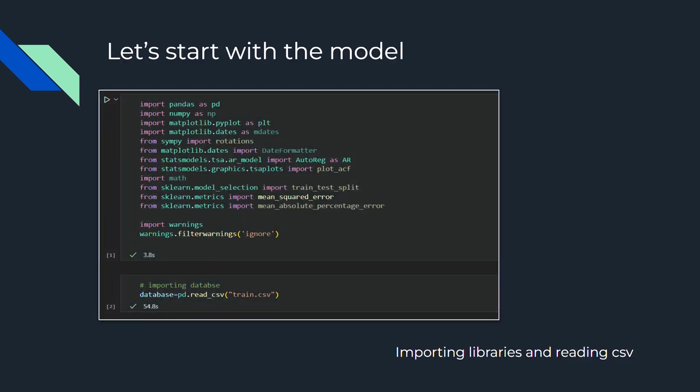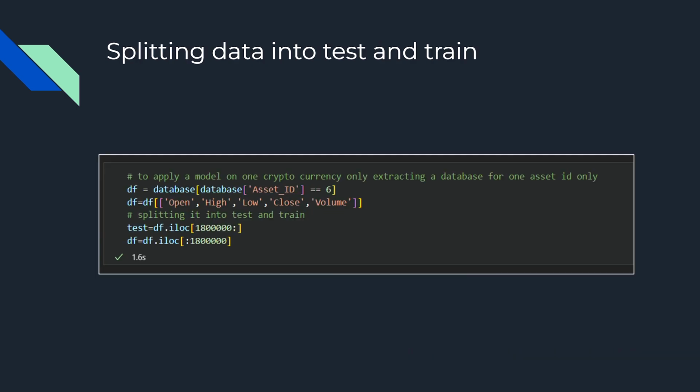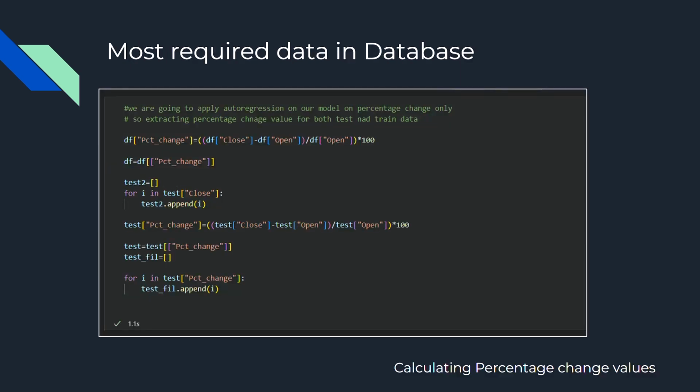Here we have imported all the libraries required to make an auto regression model. So first we will import a CSV and store it in a variable. Here, as the database contains information of many coins, we will select only one cryptocurrency. I have chosen Ethereum, which has an asset ID of 6 in our database. Now, I will divide the database into train data and test data.